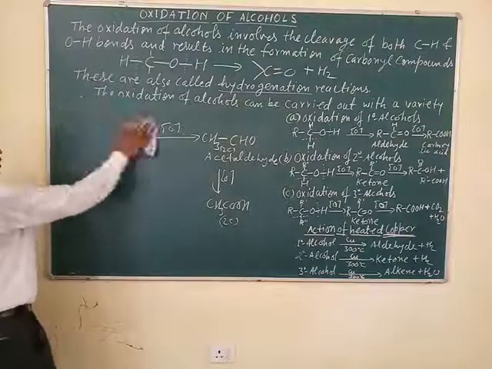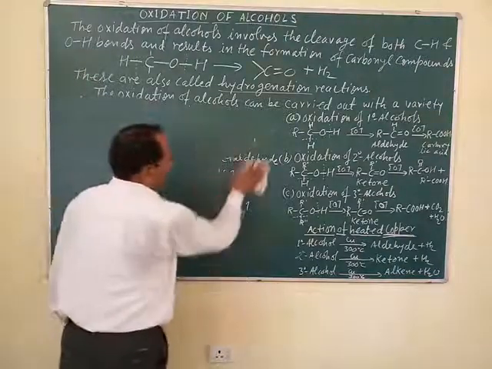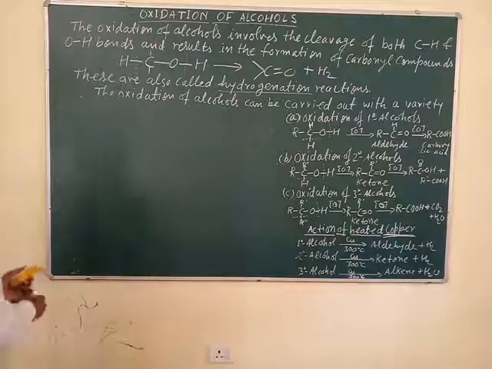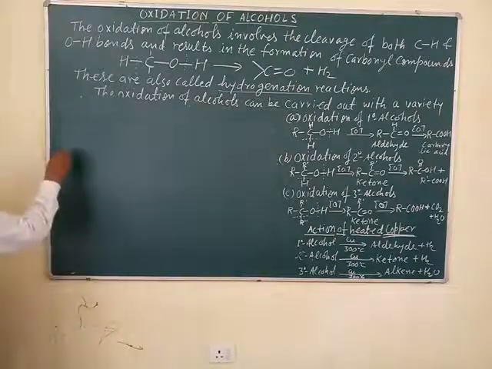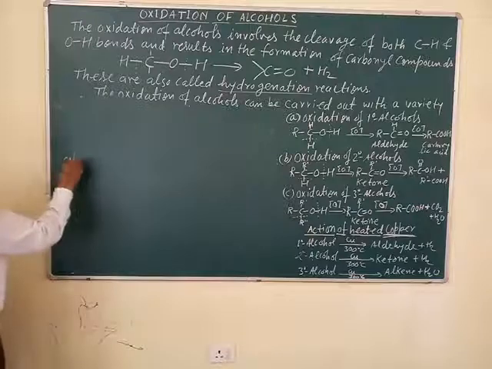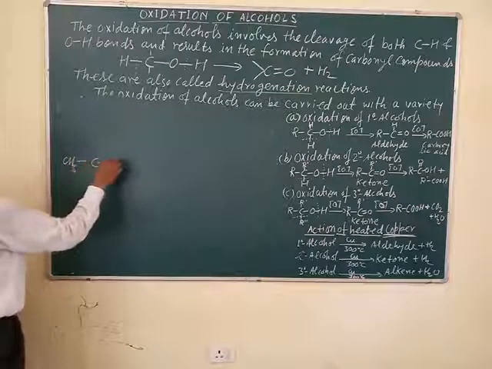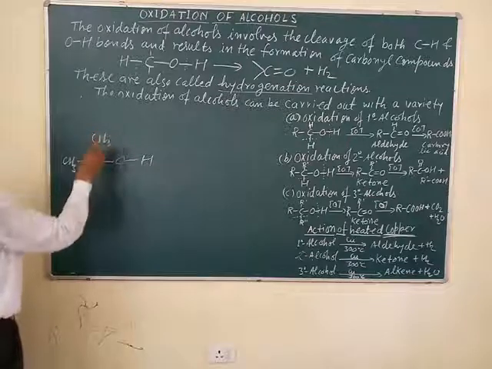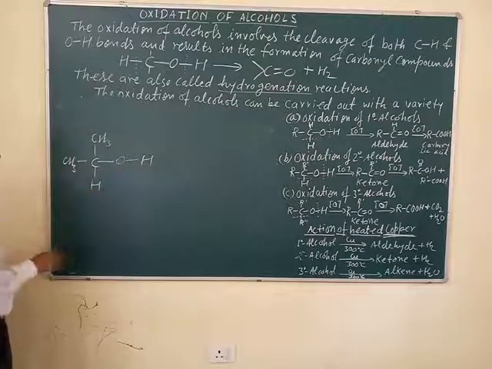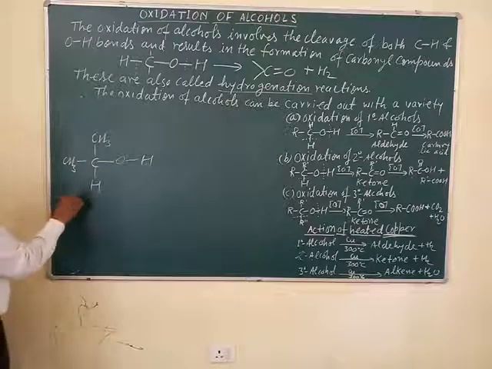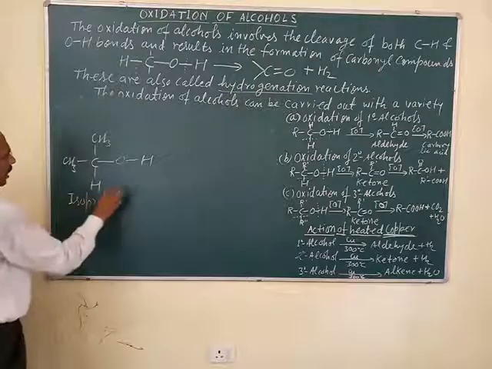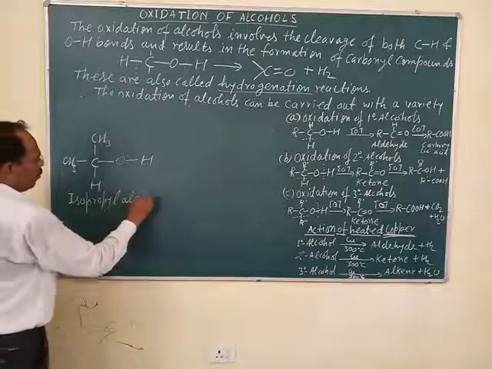Oxidation of secondary alcohol. For example, isopropyl alcohol, CH3CHOHCH3. This is secondary alcohol, isopropyl alcohol.